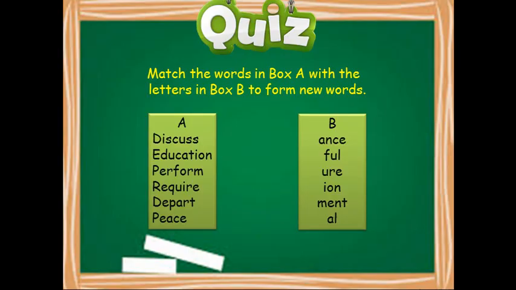We begin with this short quiz. Match the words in box A with the letters in box B to form new words. Let us do the first one together. Discuss and ION gives a new word, and that is discussion. Now, pause the video to attempt the remaining. When you are ready with your answers, click on the play button to resume the lesson.